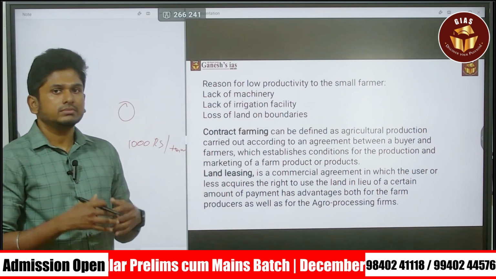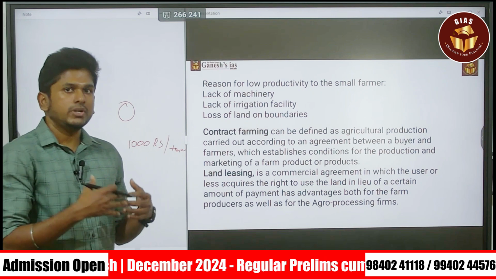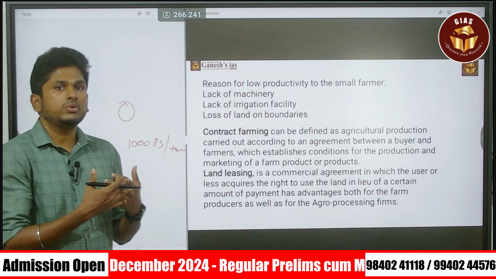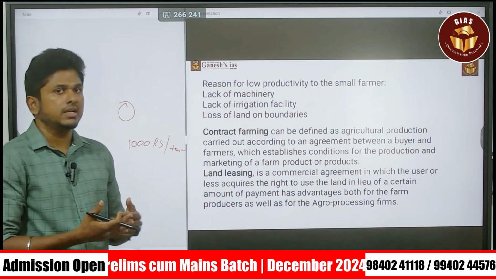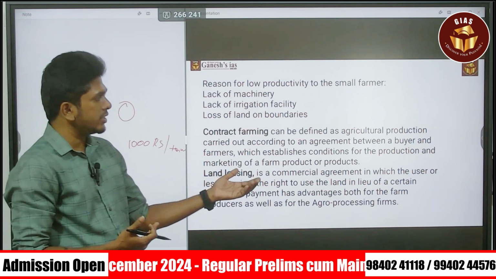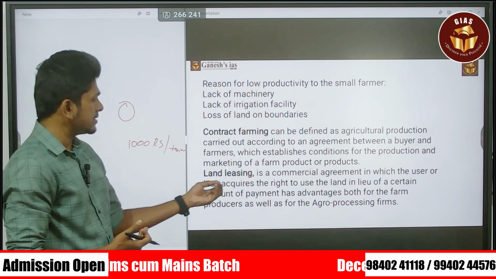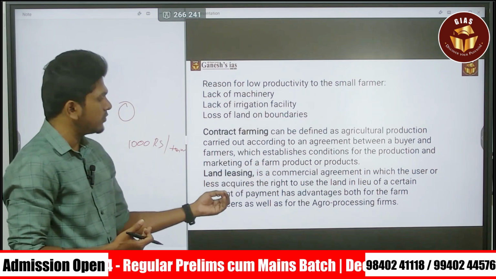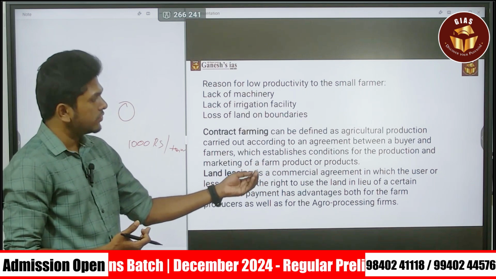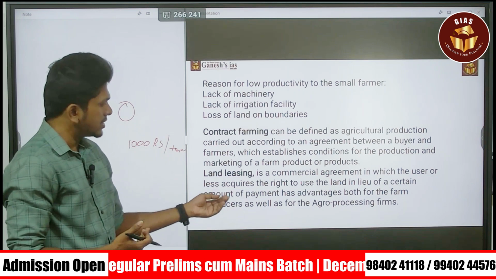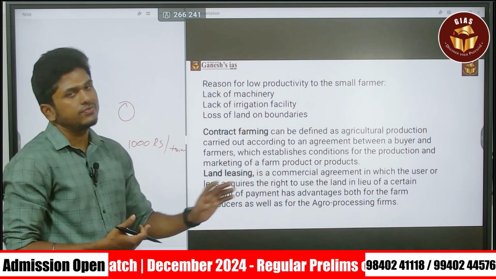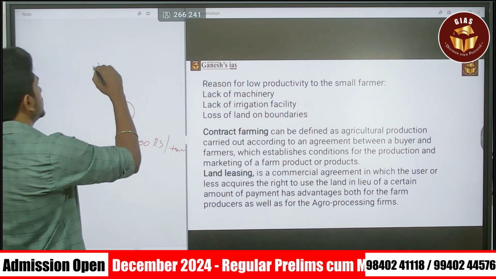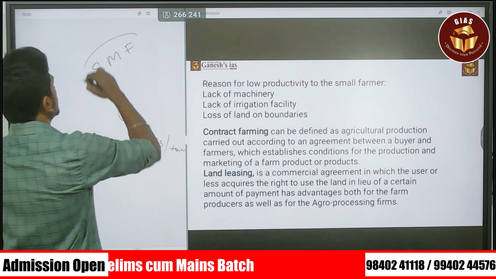Land leasing is nothing but, you have a land with you, but you are not ready to cultivate it, so you lease the land to a person who is ready to do the farming activities. That is land leasing. It is a commercial agreement in which the lessee acquires the right to use the land in lieu of a certain amount of payment. It has advantages for both the farm producers as well as the agro processing firms. So these are the two things that are going to help small and marginal farmers.